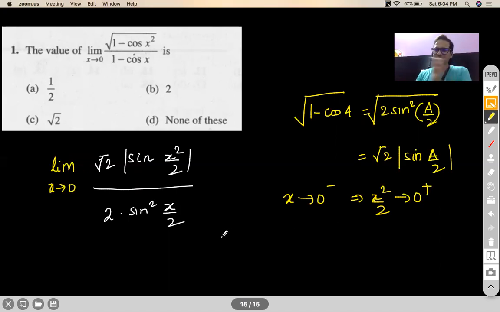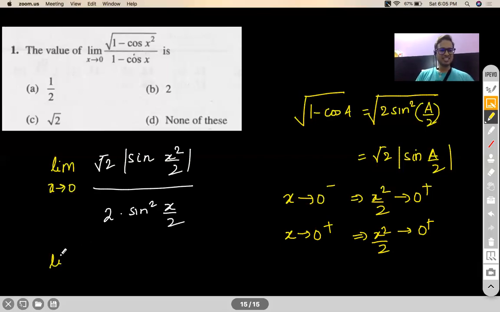Sine of an angle in the first quadrant is a positive value. So when I'm evaluating the left hand limit, this mod sine x square by 2 will become sine x square by 2, because you're dealing with a positive value. This will be true even for 0 plus, as x square by 2 would again be a small positive quantity. So in both cases, your mod gives the same result, which is sine of x square by 2.